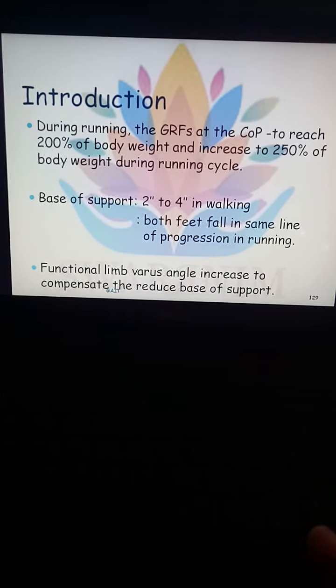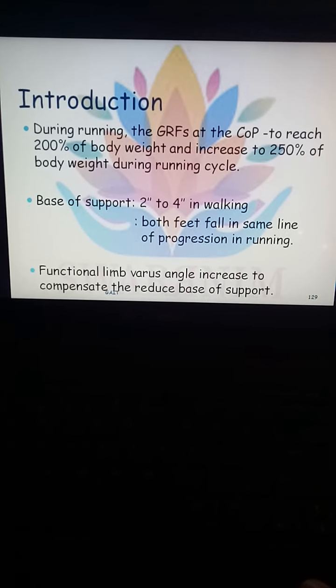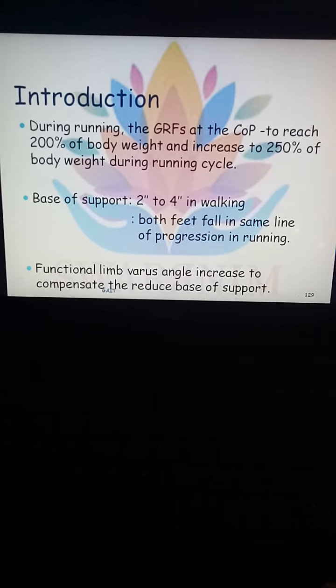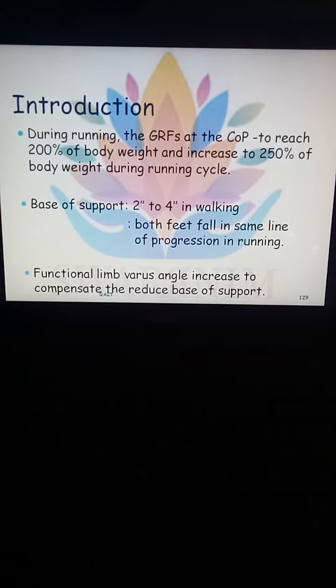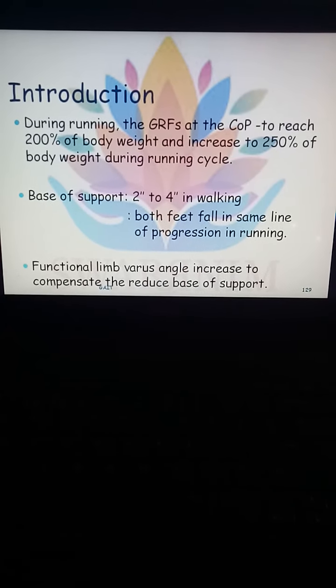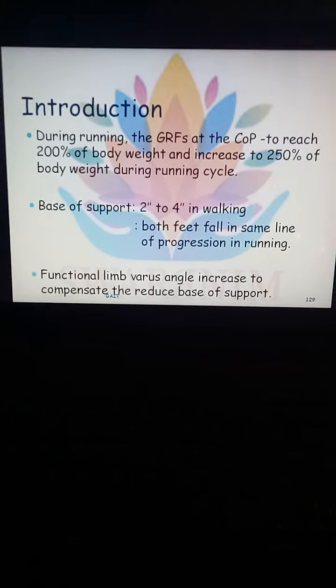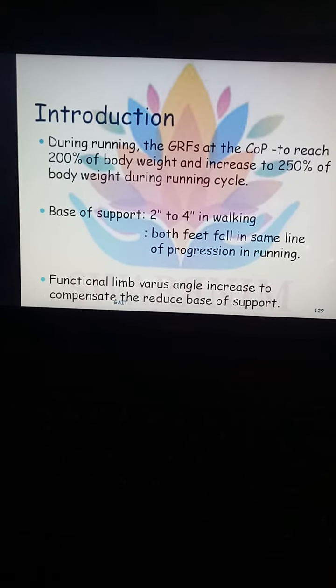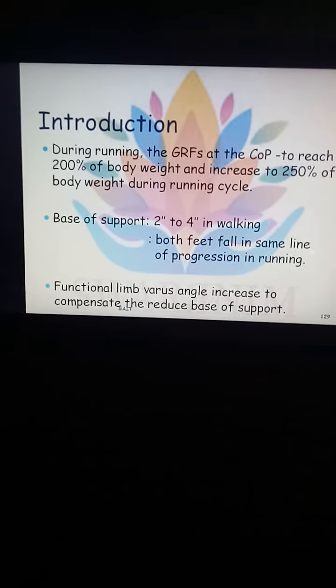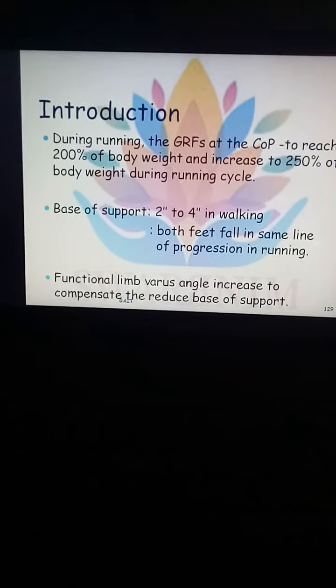So the functional limb varus angle increases to compensate for the reduced base of support. So whenever we start running, at that time the functional limb means the limb which is in the up position.